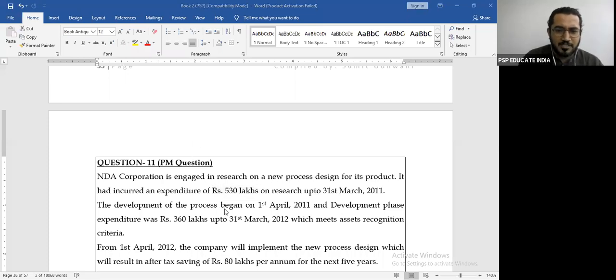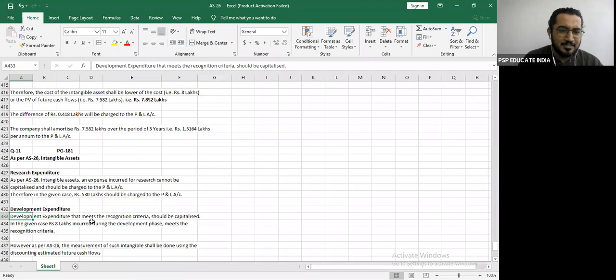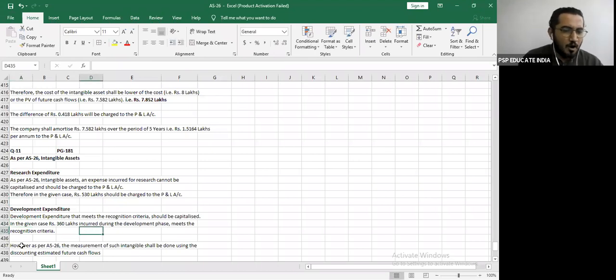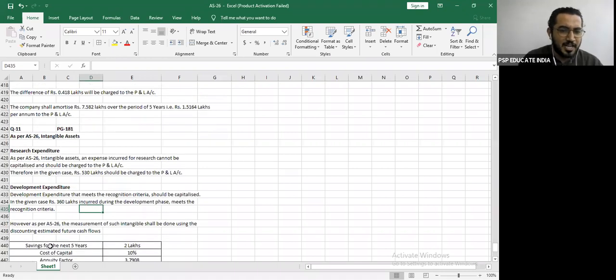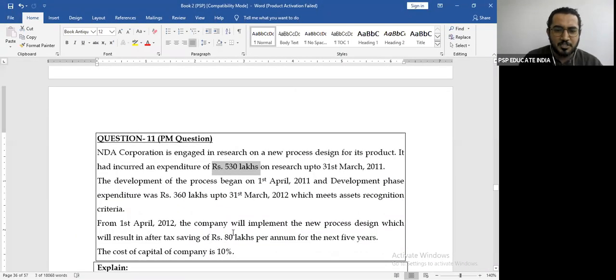The development of the process began on 1st April and the development expenditure was 360 lakhs, which meets the asset recognition criteria. So here you have development expenditure that meets the recognition criteria and should be capitalized. In the given case, rupees 360 lakhs incurred during the development phase meets the recognition criteria. However, as per AS 26, the measurement of such intangible shall be done using the estimated cash flows. How much are you going to save per annum in this question? Quickly on the chat box. How much are you going to save? Look at the question and tell me.